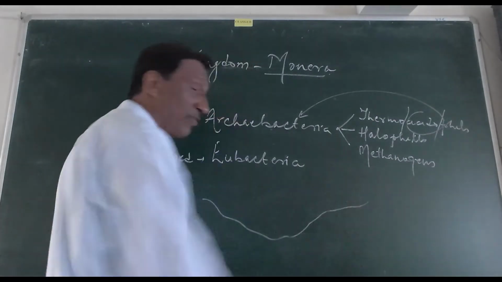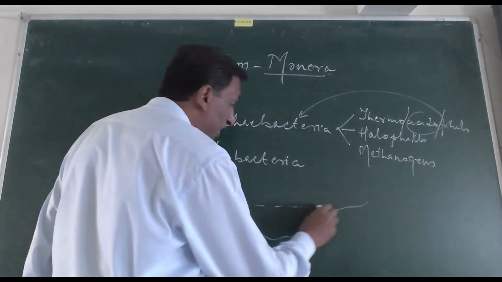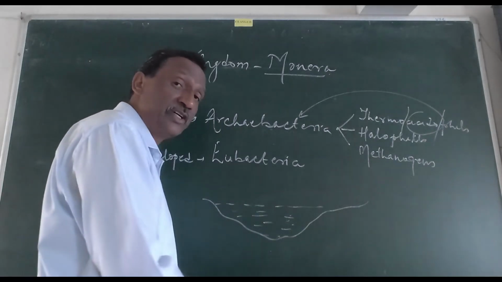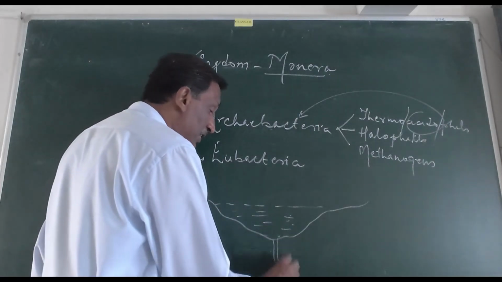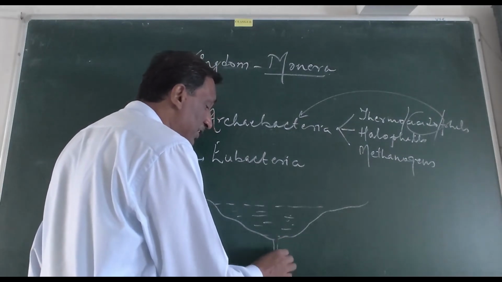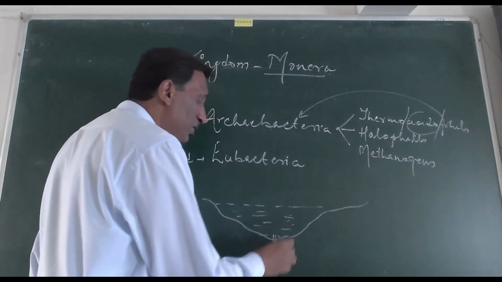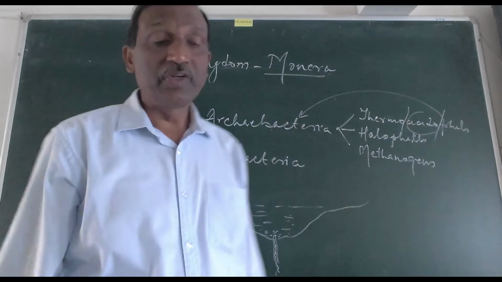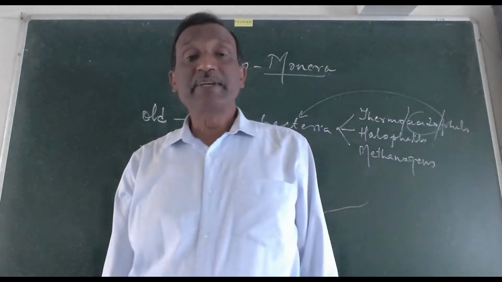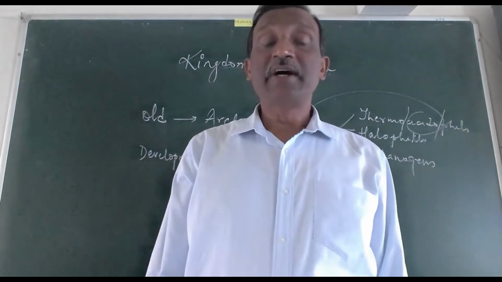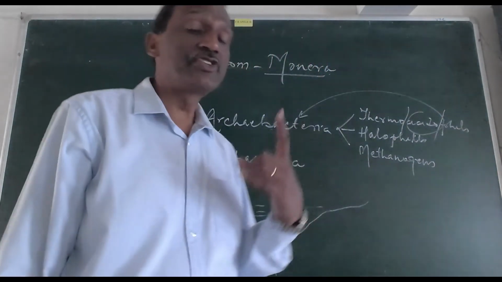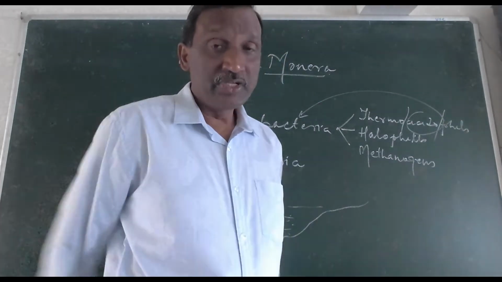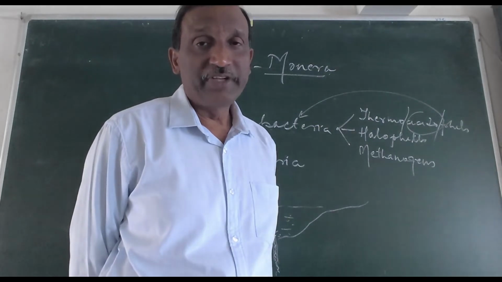Say, for example, this is a water body, and the water body has got sulfur. Sulfur is found in the depth of the water body, and there are some pores through which heat emerges, geothermal energy, and sulfur also comes out. So there is sulfur in these hot water bodies. When these bacteria come there, these bacteria are chemosynthetic bacteria. If you have studied class 10, chemosynthetic bacteria are those which produce their energy by oxidation of inorganic substances.